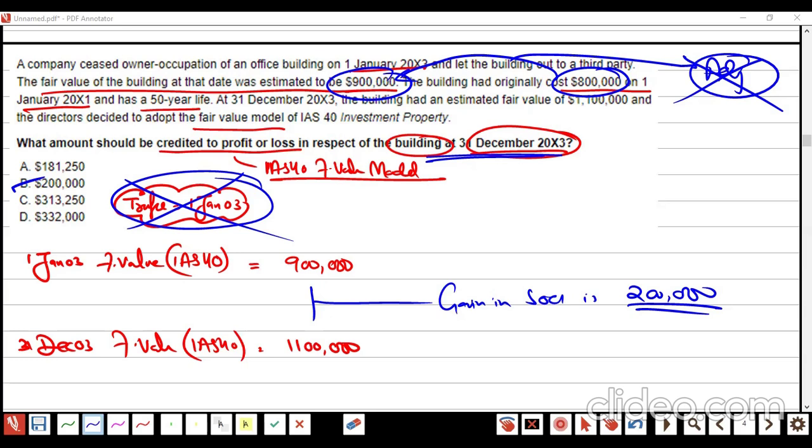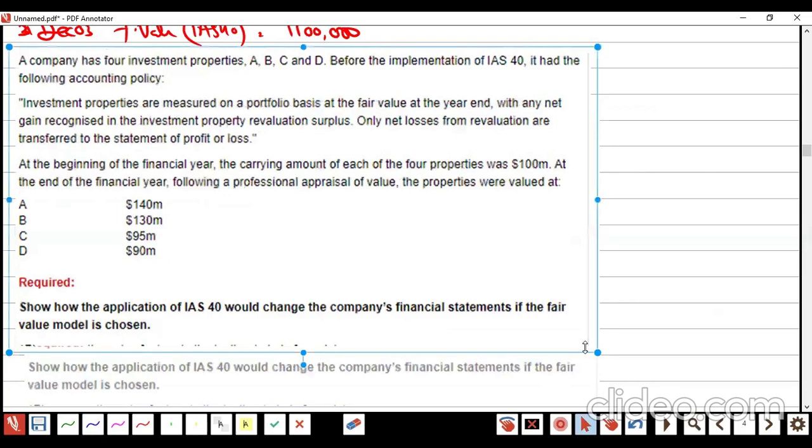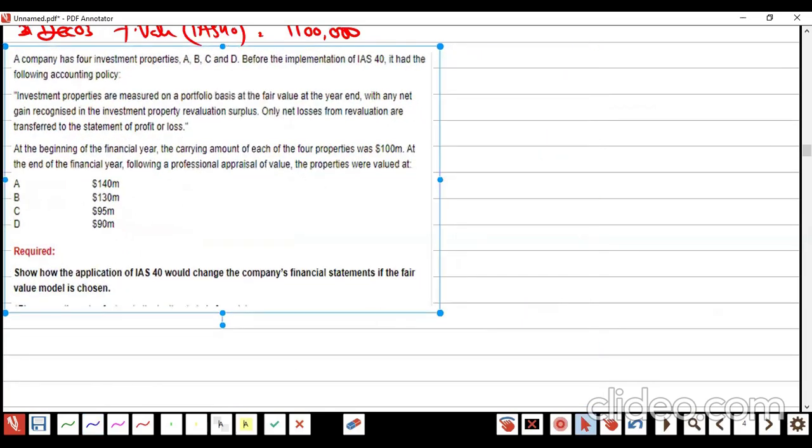This is the question again from Study Hub, and it's a bit easy, but many students used to go crazy when they see this much lengthy question of IAS 40 in their Study Hub.